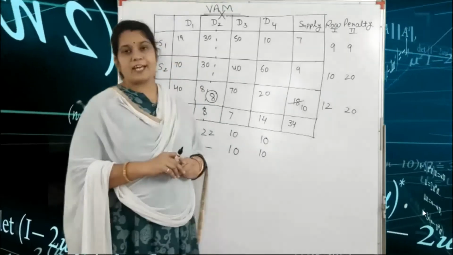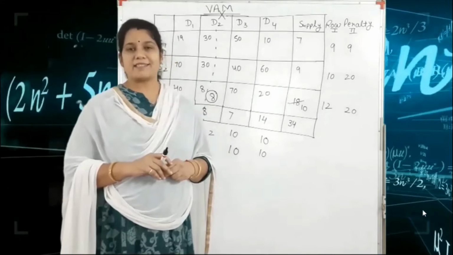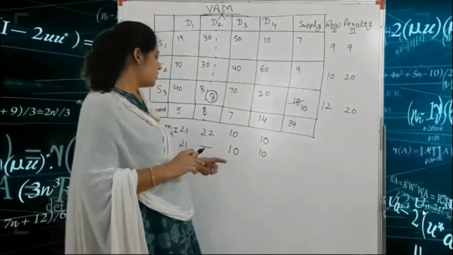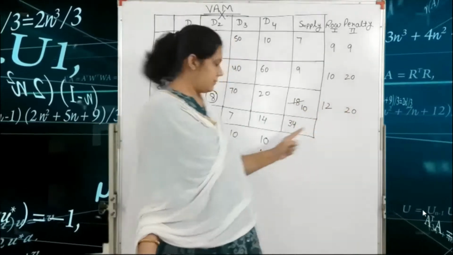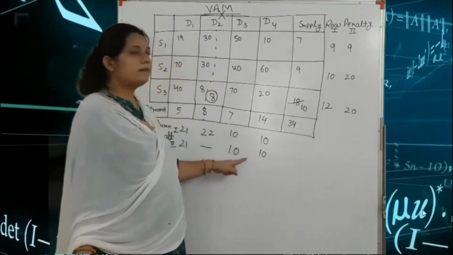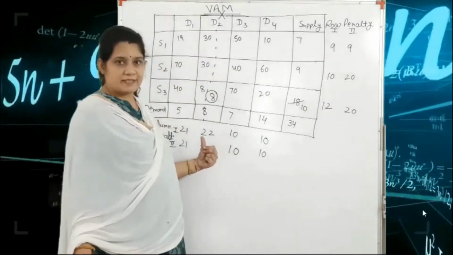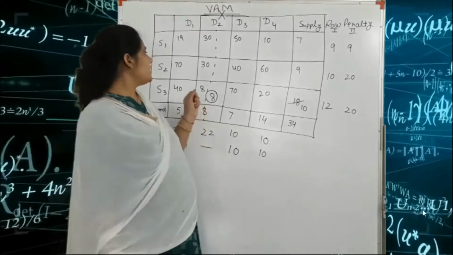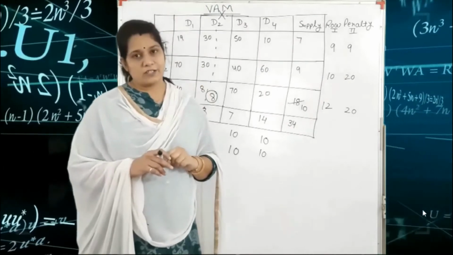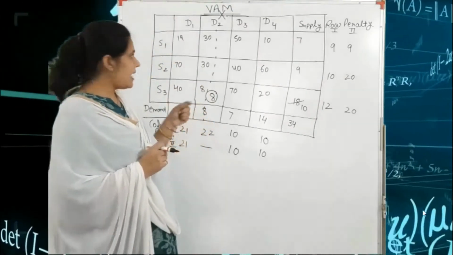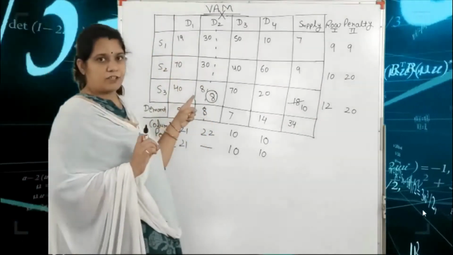After that we choose the maximum number. What is the maximum number? Here we have 9, 20, 20, 21, then 10. That means 21 is the maximum number. So we use the first column for our allocation. This confirms that the first column is used for allocation.